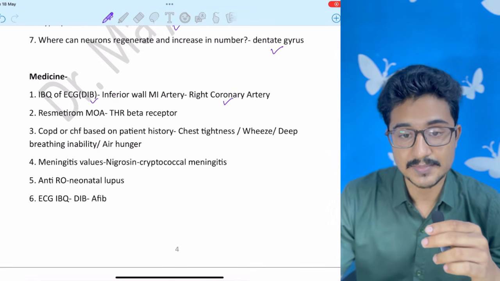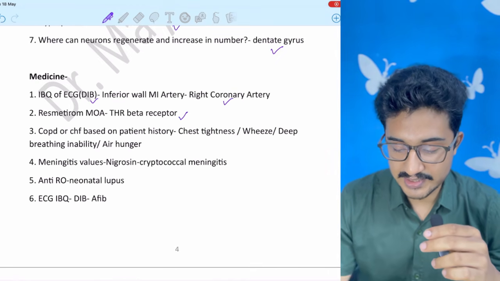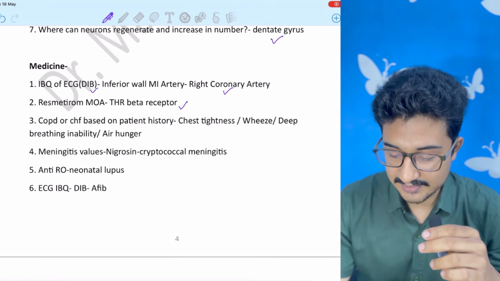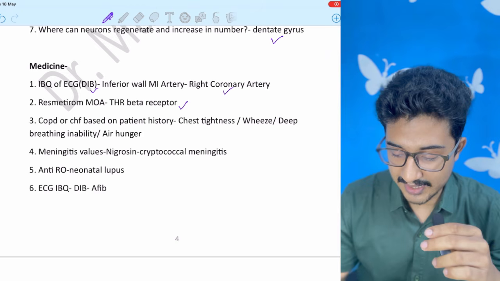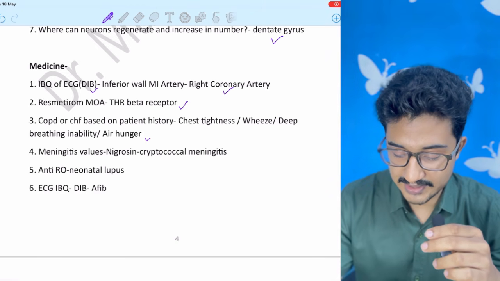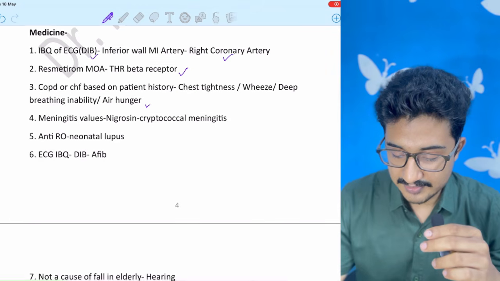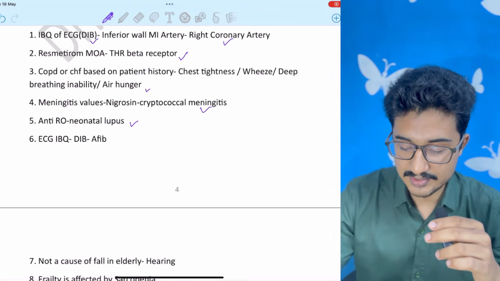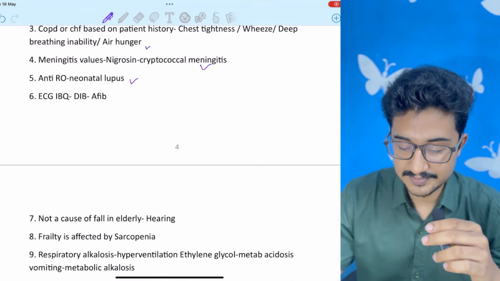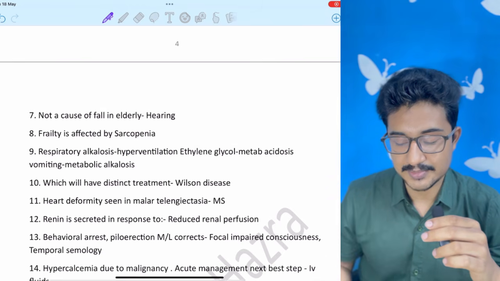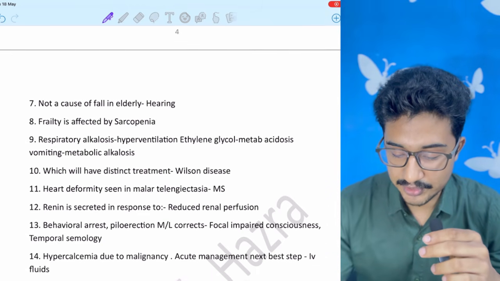Resmetirom, it is present in my recent FDA approved drugs list. So THR beta receptor. COPD, CHF difference. This also I will have to see a bit, and I will send the PDF in your Telegram channel. Meningitis, it was cryptococcal meningitis. Anti-Ro causes neonatal lupus erythematosus. ECG image based question, AFib, also present in my digital image bank. You can check from pinned comment section and description box below.